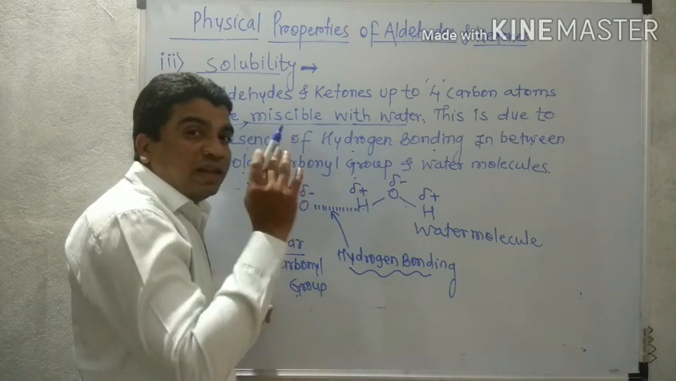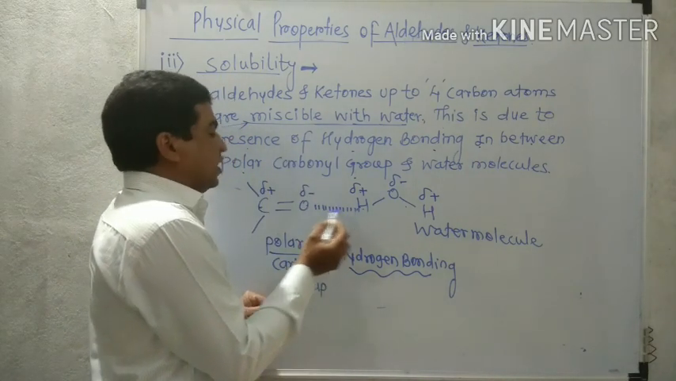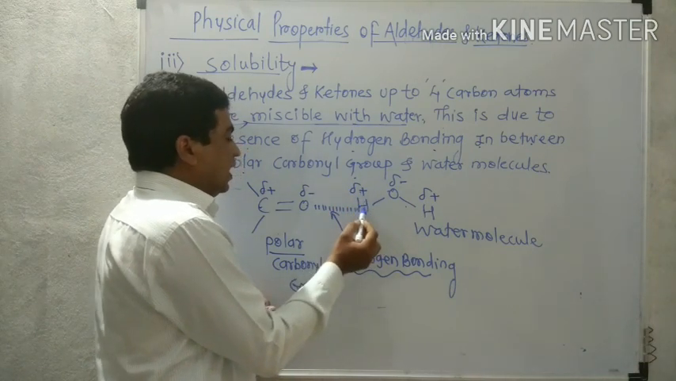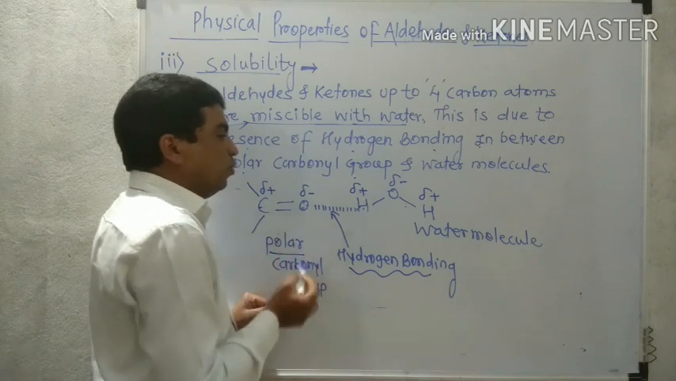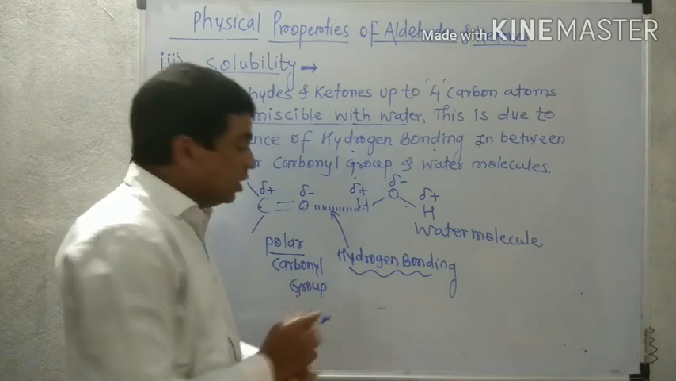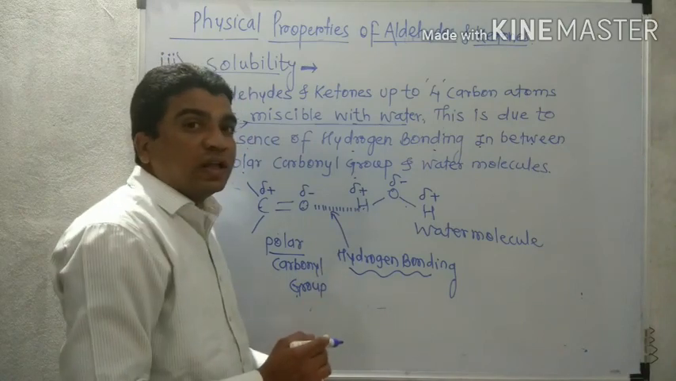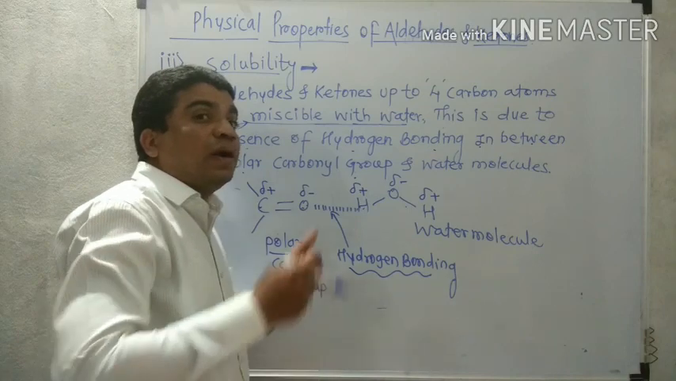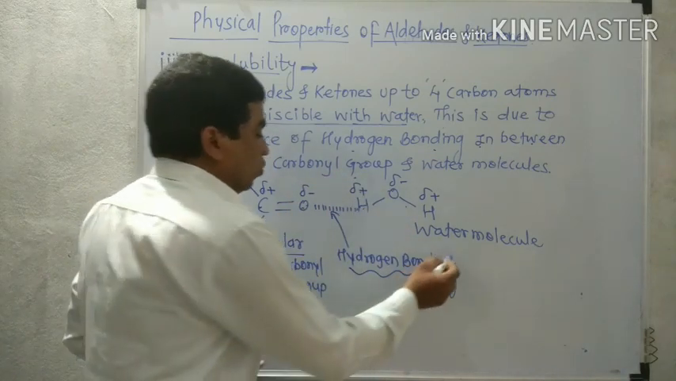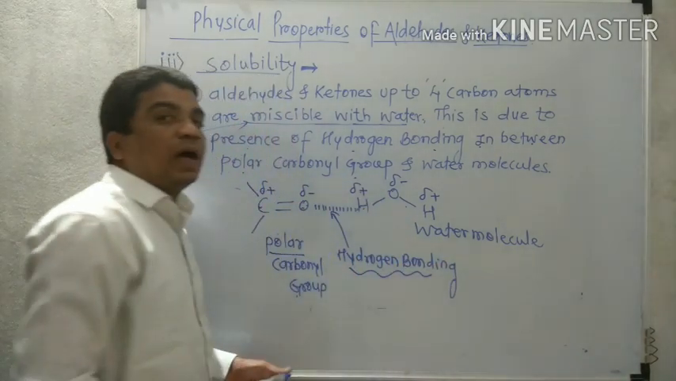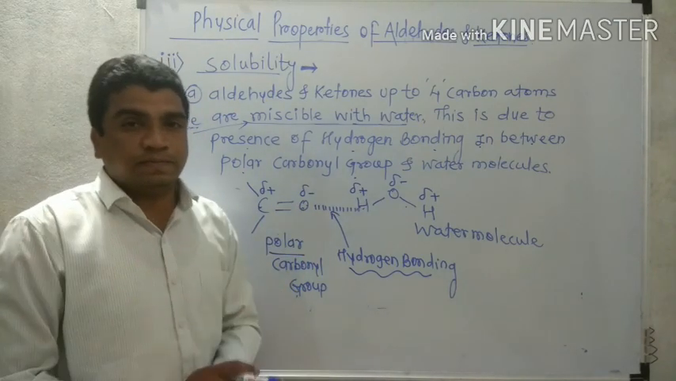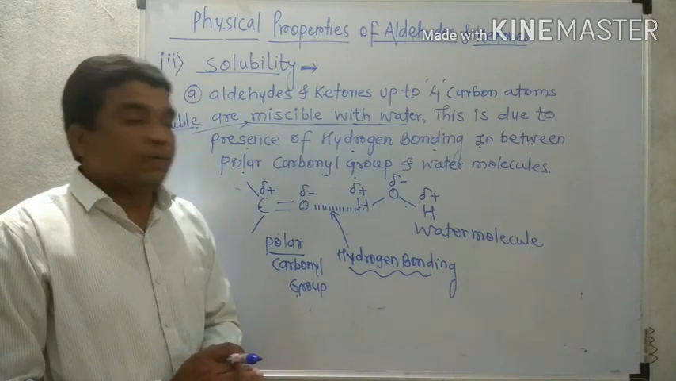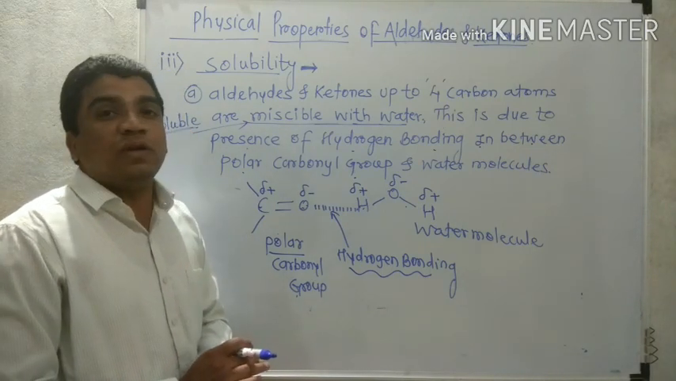So hydrogen bonding is actually the strong force of attraction between the positively charged hydrogen atom of water and the negatively charged oxygen atom of the carbonyl group. That is called hydrogen bonding. And due to the presence of hydrogen bonding between water molecules and carbonyl molecules, after addition of aldehyde and ketone in water, they are soluble in water. Now, that is the reason why aldehydes and ketones dissolve in water.